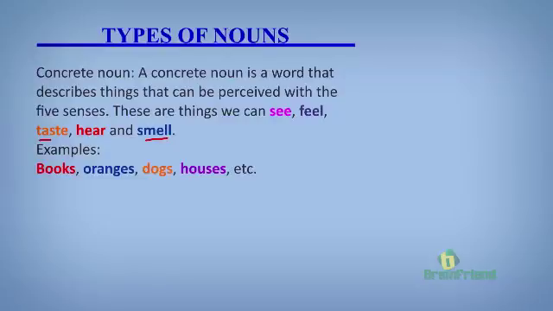And the examples of this type of nouns are too numerous to mention. You can see so many different things. You can see people, you can see objects, you can touch them. All these things are called concrete nouns.